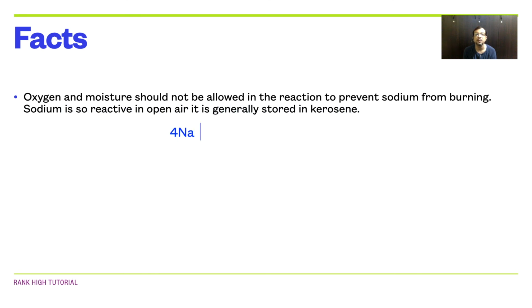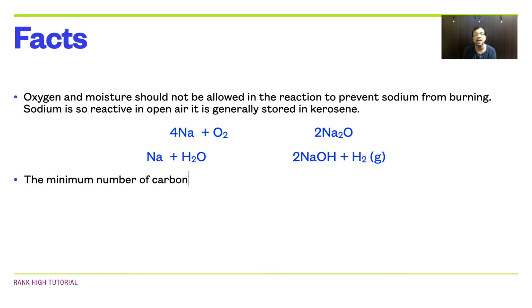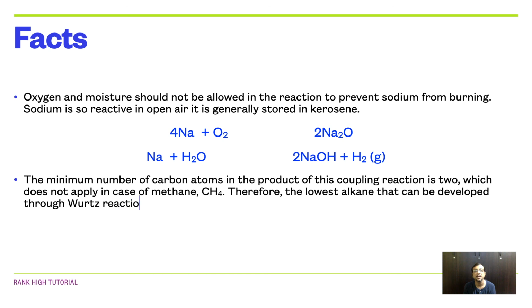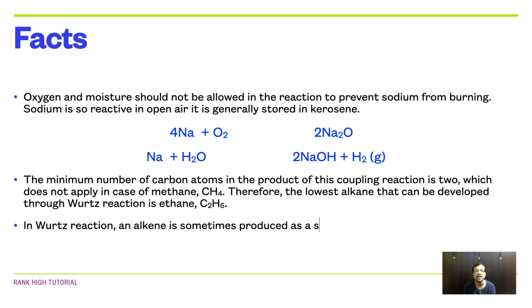Sodium can react with oxygen to produce sodium oxide, or sodium can react with moisture in air to produce sodium hydroxide and hydrogen gas. The minimum number of carbon atoms in the product of this coupling reaction is 2, which does not apply in case of methane, CH4. Therefore, the lowest alkane that can be developed through Wurtz reaction is ethane, that is C2H6.